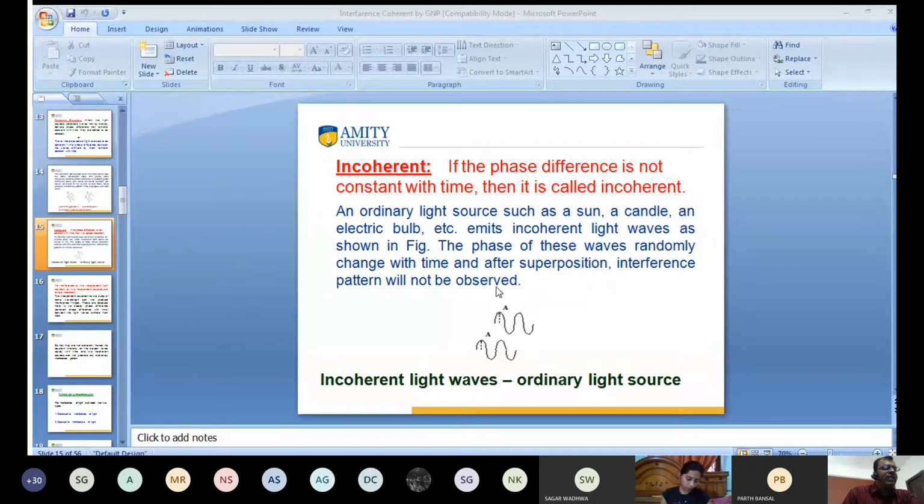So after superposition, the interference pattern is not observed. Why? Because incoherent sources do not have a constant phase difference with respect to time, so they do not show the interference pattern.